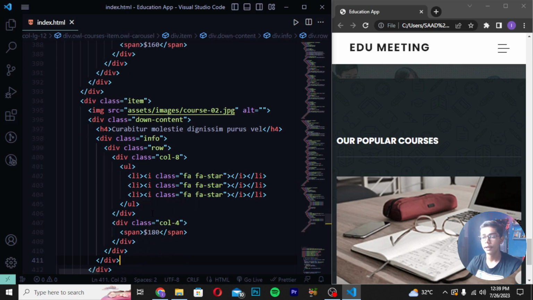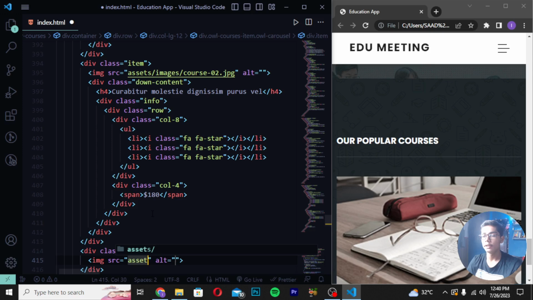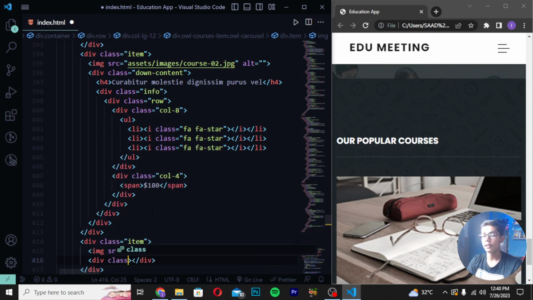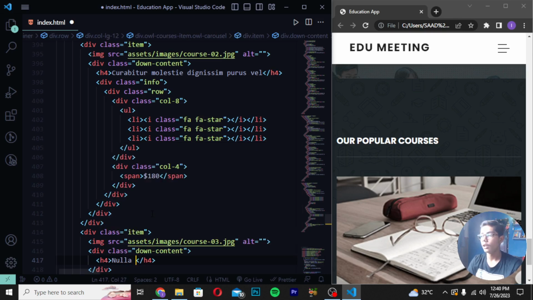So you can see these are the 5 tags here which we have created, and I will now be writing here div class item, write here img src slash images slash codes 3. And then you have to write div class, write down content. Then when you have written this, you have to write here h tag, and write here Nulla add some, a modus like this, and then I will be writing figures test 10 code.